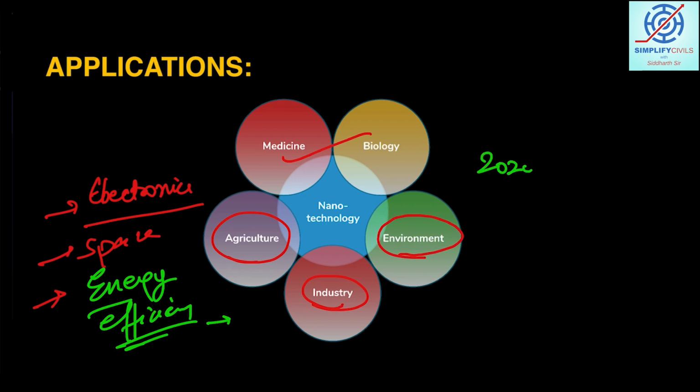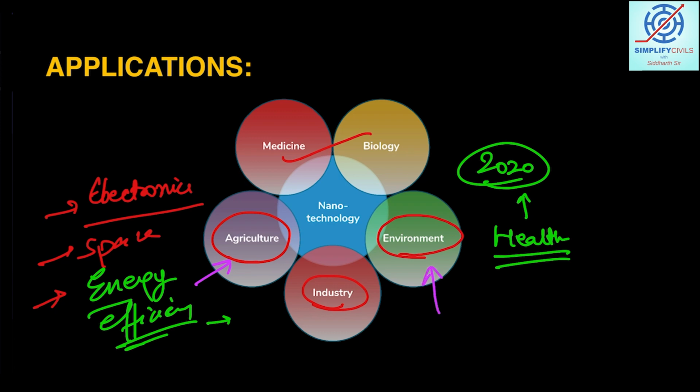So let's move on to the topics where the application aspect needs to be focused on in detail, because in UPSC 2020 there was a question regarding the applications of nanotechnology in the field of health, and a specific application was asked. Tomorrow that question can be changed to applications of nanotechnology in agriculture, or environmental protection, or maybe a holistic question, such as: state the applications of nanotechnology.